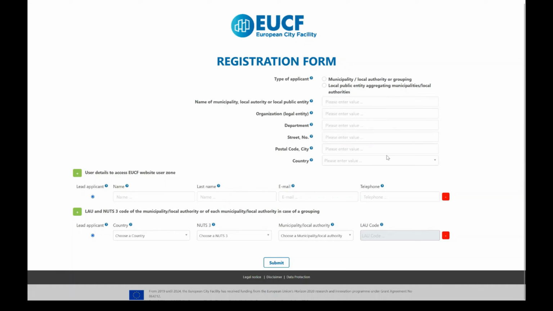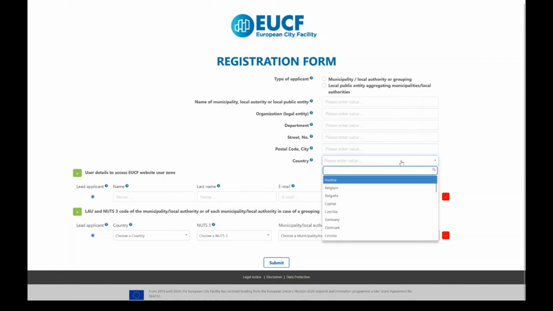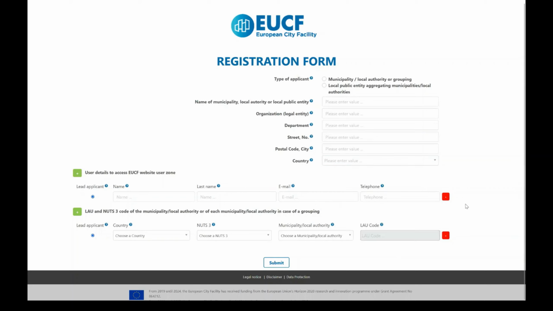In some sections, like country, for instance, you are allowed to select the correct answer from the left panel. The identification of the municipality is based on local administrative unit (LAU) codes and NUTS 3 codes. The applicant chooses the right choice. It means the country, the NUTS 3 code, and the municipality.